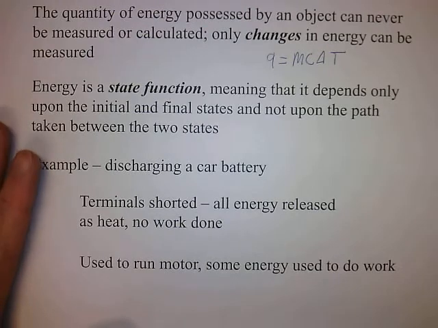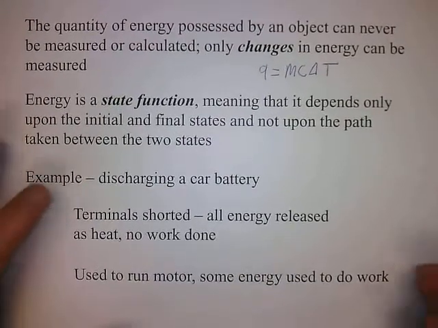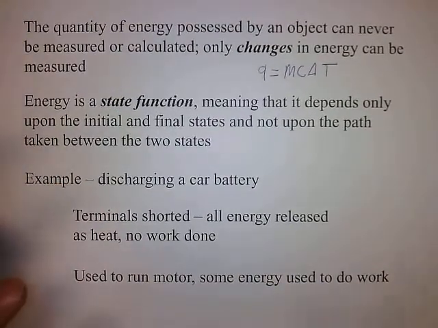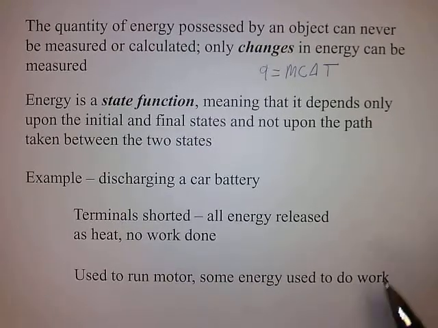On the other hand, if we attach some wires to the battery and we use it to drive a motor, let's say to turn a fan blade and push air or to pump water uphill, now we're doing work. Nothing is 100% efficient, but we're at least using some of the energy to do work.